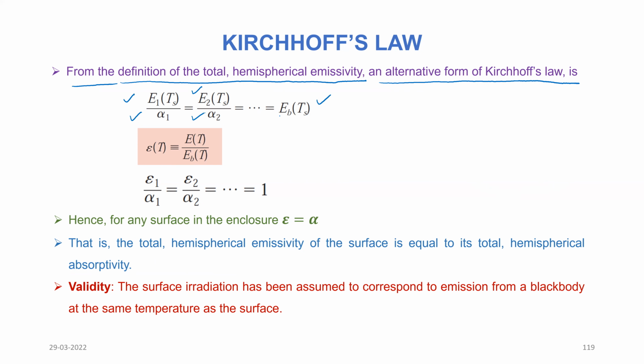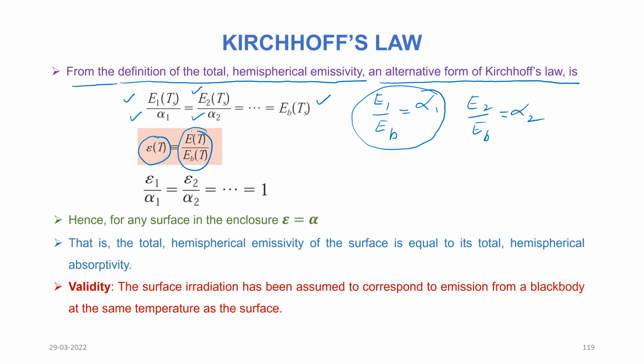So what I can do is I can write this as E1 divided by EB is equal to alpha 1, and E2 divided by EB is equal to alpha 2, and so on I can write. So if I take this particular equation, what does it show? It shows that emissivity is equal to E by EB.